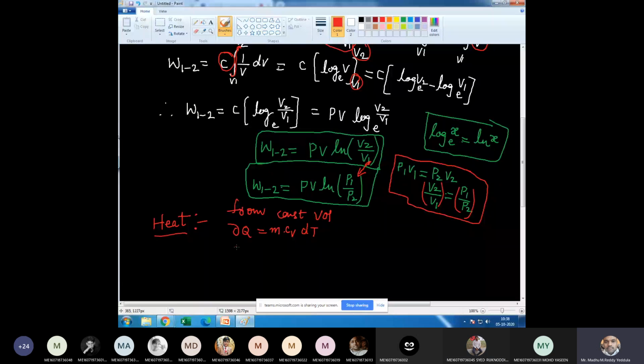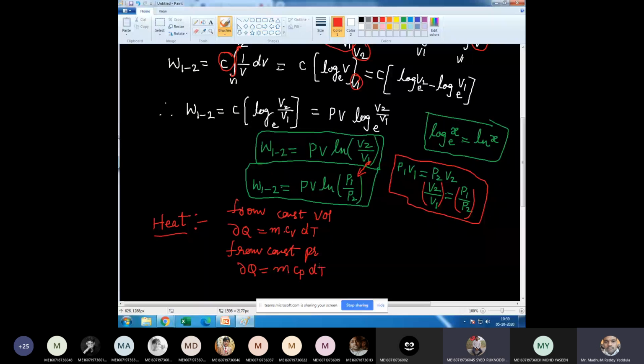Suppose from constant pressure, dQ is equal to m Cp dT, for the constant pressure process.